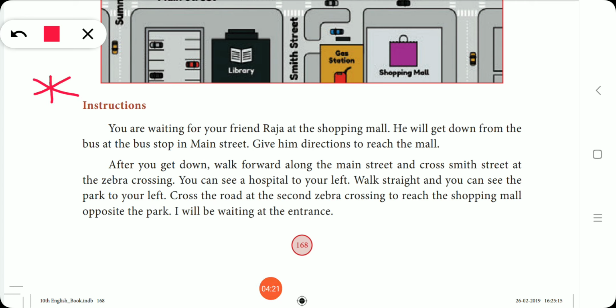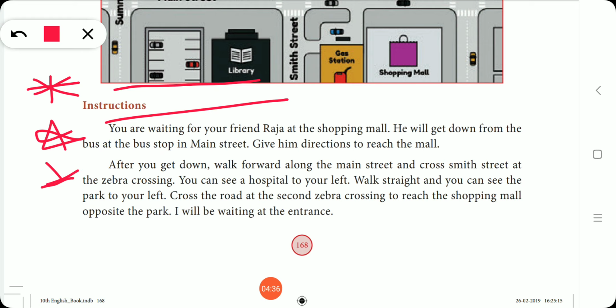You can star or do something like this. So get down from the bus, walk along the main street, cross the Smith Street at the zebra crossing, first point. Second point, you can see a hospital to your left. Third point, walk straight and you can see the park to your left.